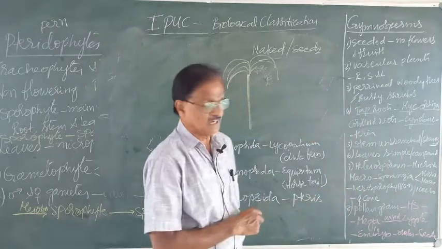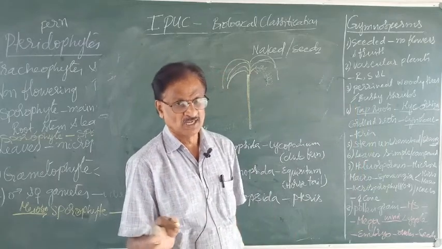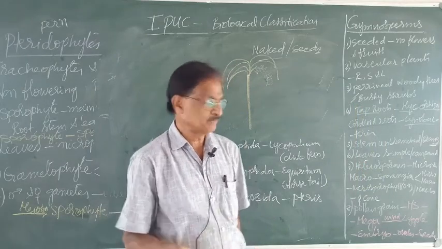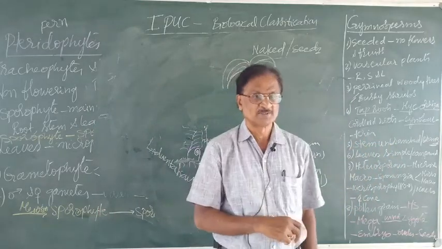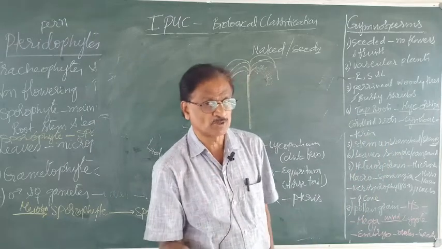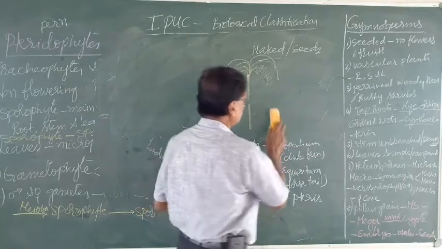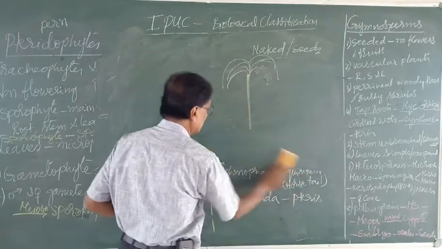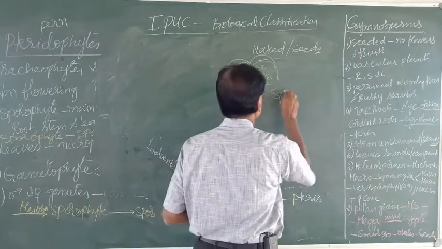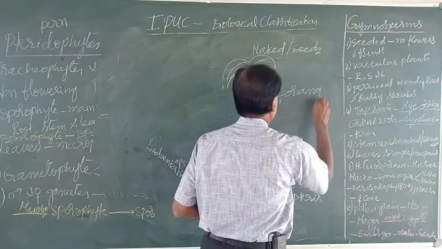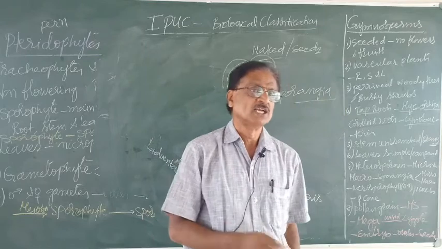Now, regarding the spores, the sporophytic body produces spores. The spores are of two types, that is microspores and macrospores. Where are these macro and microspores present? I told you in the beginning that the spores are always found in a bag-like structure by name sporangia. Sporangia means a packet or a sac-like structure in which spores are found.